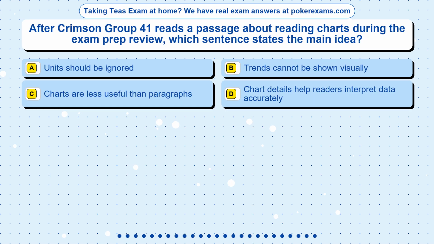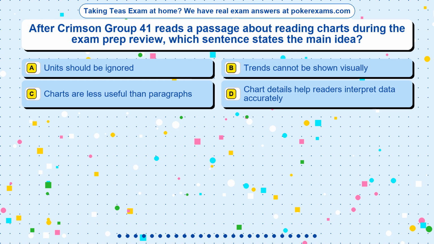Question 1. After Crimson Group 41 reads a passage about reading charts during the exam prep review, which sentence states the main idea? Option A. Units should be ignored. Option B. Trends cannot be shown visually. Option C. Charts are less useful than paragraphs. Option D. Chart details help readers interpret data accurately.